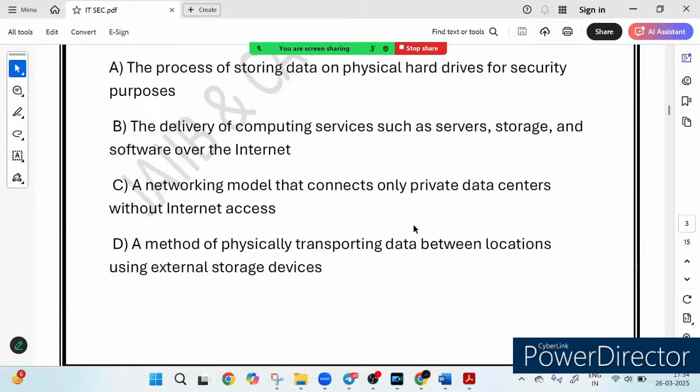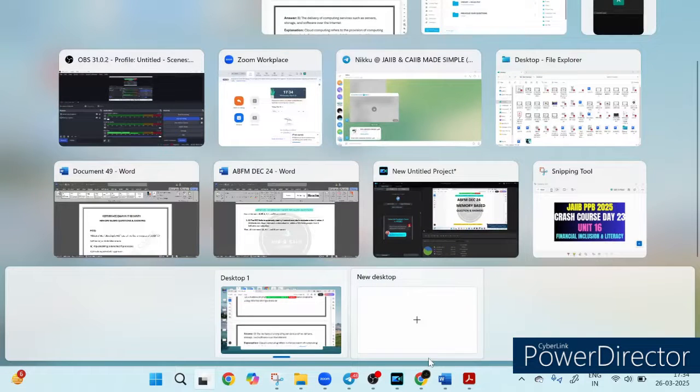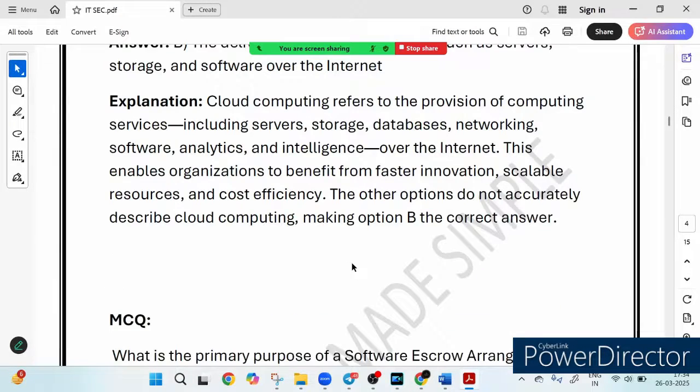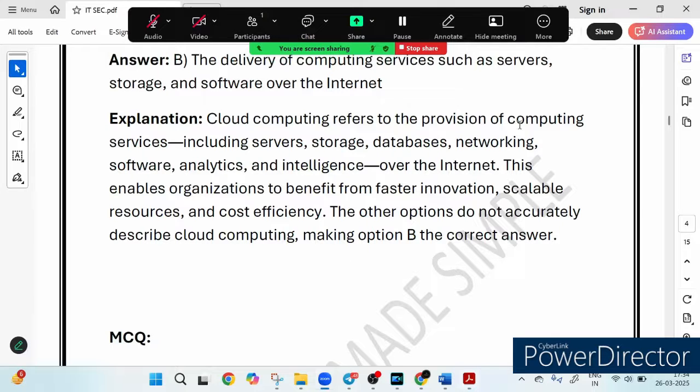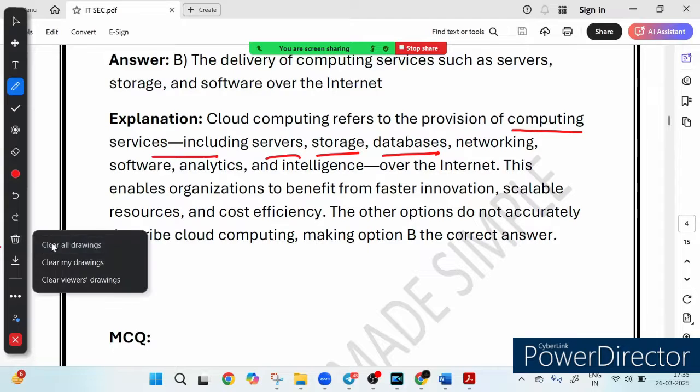Let's summarize the key points which we have learned in this particular question. The first concept is that cloud computing basically means computing services over the internet. First point you must keep in mind. And second point is that it provides storage, servers, databases, on demand. It removes the need for physical storage devices. It allows access to data from anywhere. And examples are Google Drive, Dropbox, Netflix, AWS, Microsoft Azure. I hope this explanation helped you understand the concept of cloud computing very easily.